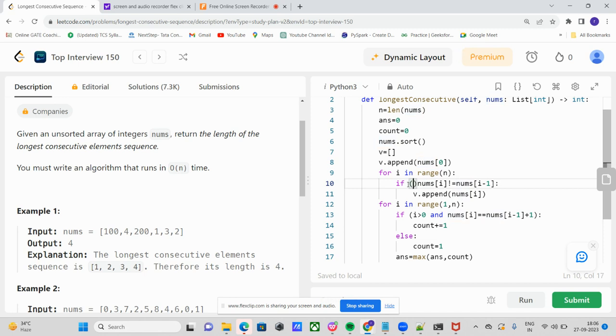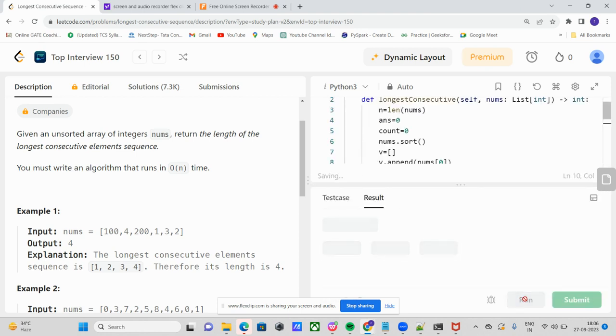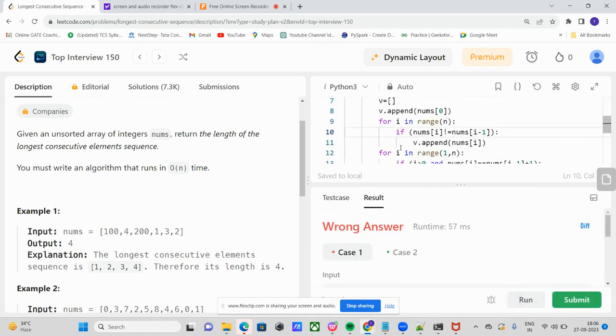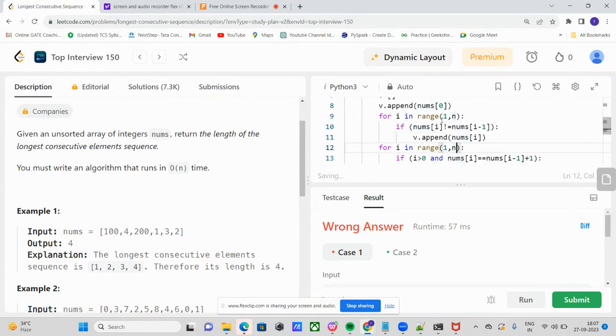Okay, I understand. Our loop can start from 1 till n, up to length of v.